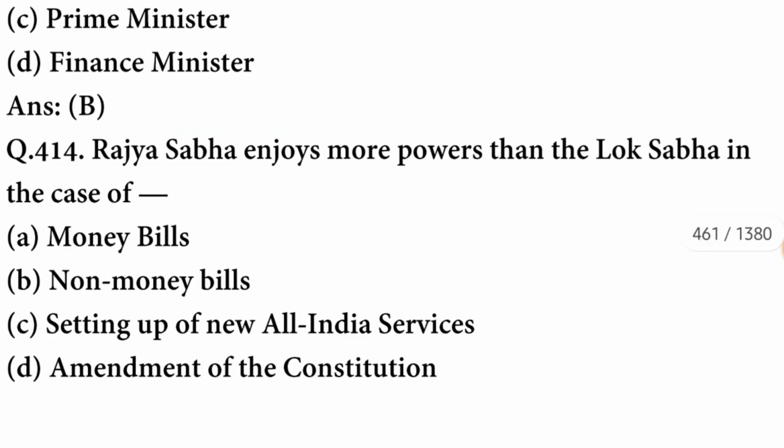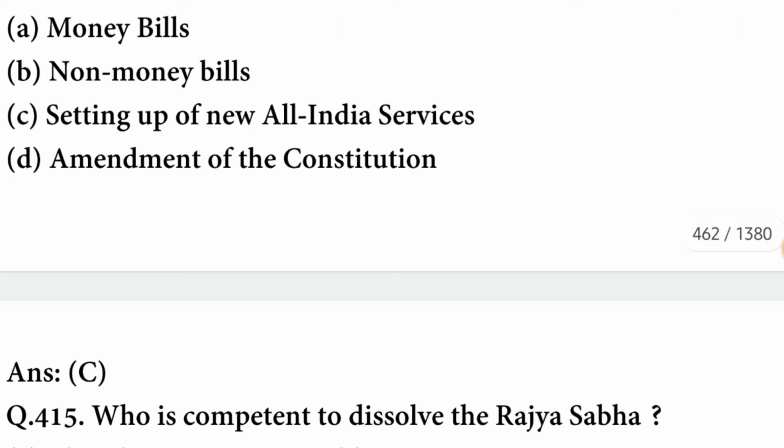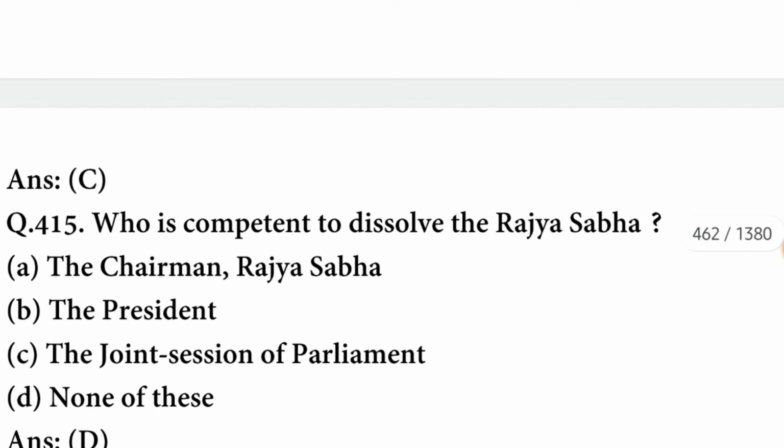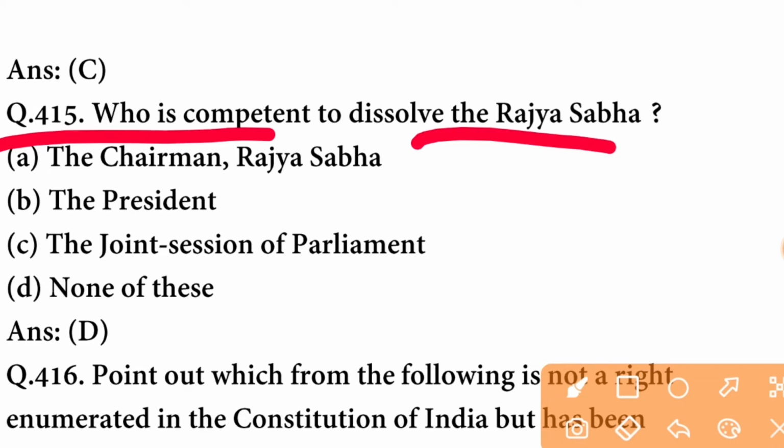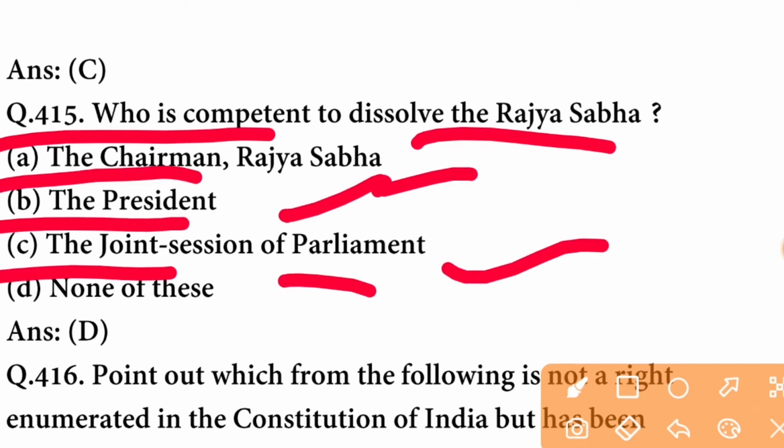B option is correct. Rajya Sabha enjoys more power than the Lok Sabha in the case of setting up of new All India services. C option is correct. Who is competent to dissolve the Rajya Sabha? The chairman Rajya Sabha, the president, the joint session of parliament, none of these. D option is correct.